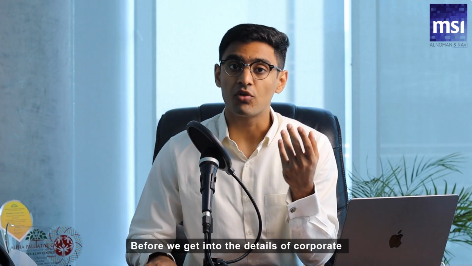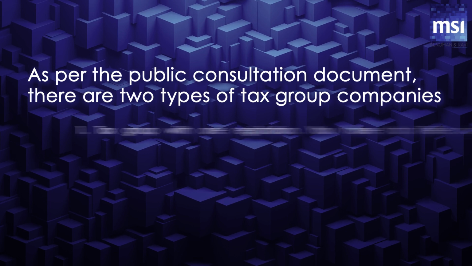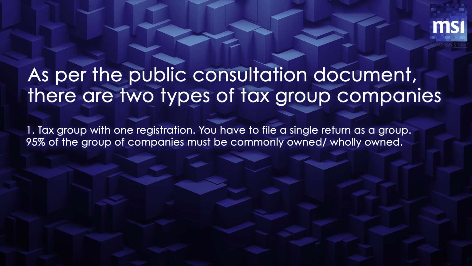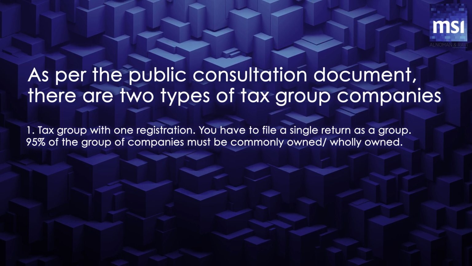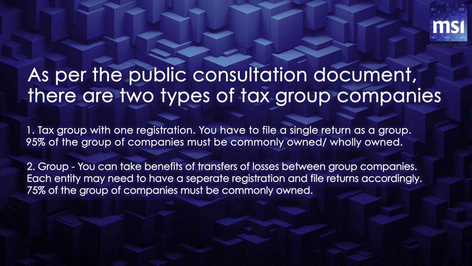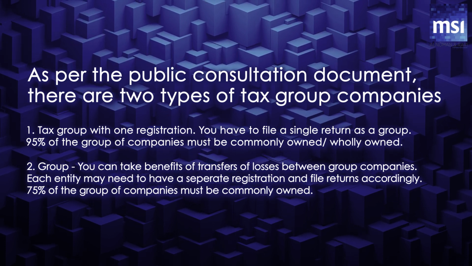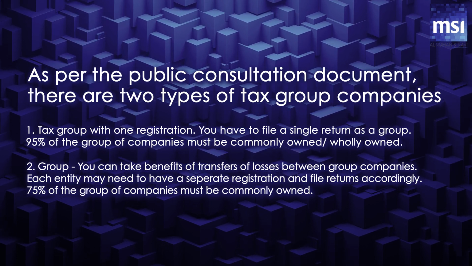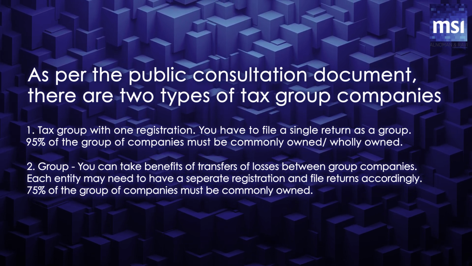Before we get into the details of corporate taxation for a group of companies, we need to understand that the consultation document talks of two types of groups of companies. The first case is a tax group where you have one registration and you have to file a single return as a group. For this case, 95% of the group of companies must be commonly owned, which is essentially wholly owned. And the second case is just group, where you can take benefits of transfers of losses between these group companies. However, in this case, each entity may need to have a separate registration and file returns accordingly. For this case, 75% of the group of companies must be commonly owned.